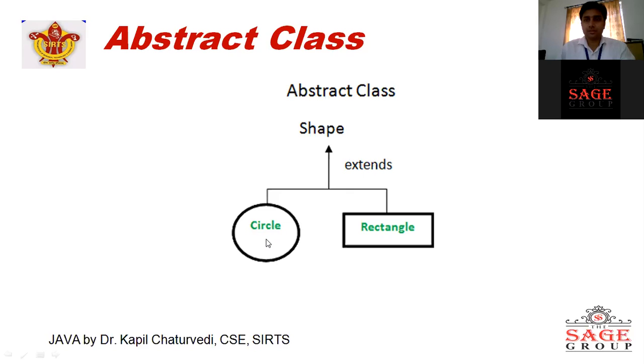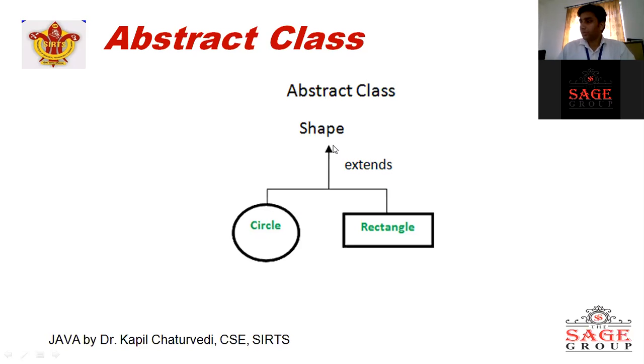We have to calculate the volume and the area, and we have classes of different designs. So how will we calculate that? The method area of circle and the area of rectangle will be common to both. Here we have to calculate the area of circle, and here we have to calculate the area of rectangle.